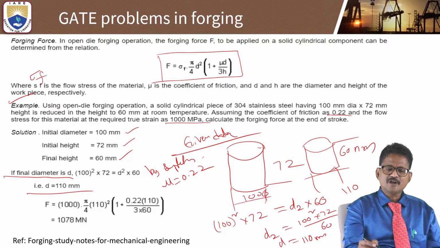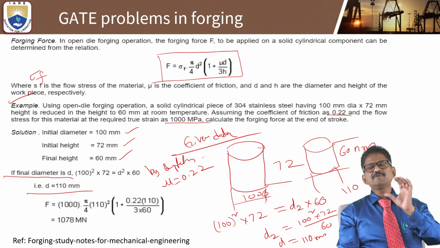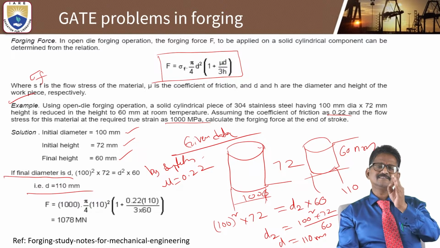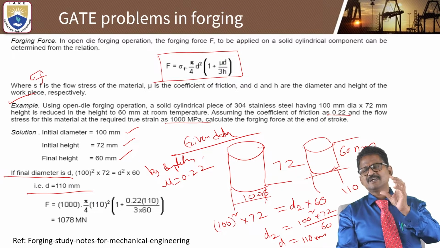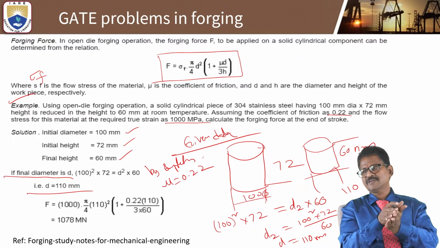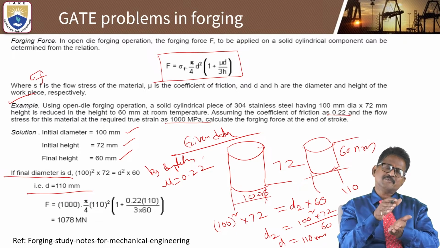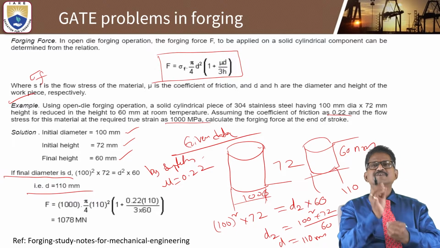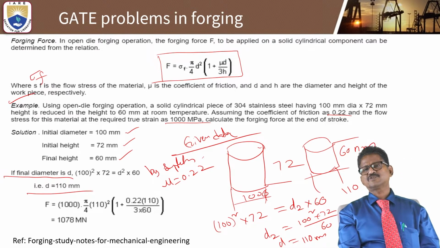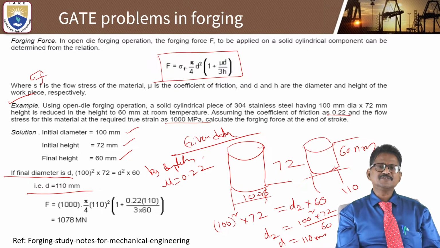Sometimes if you are not using this also, 50% of the solution is right only. But why do I have to add this design specification? In order to include height, diameter, and coefficient of friction. By applying the compressive force to the component, friction will be generated. Automatically, this formula is most suitable for finding the forging force.